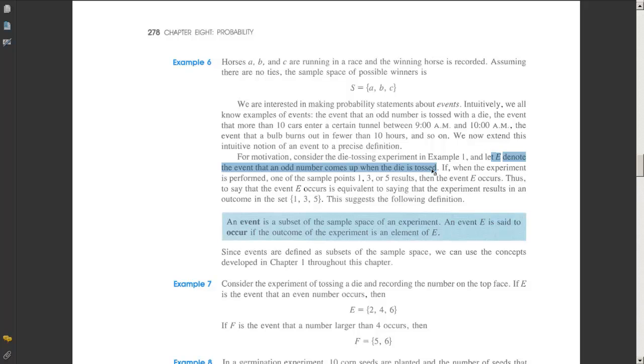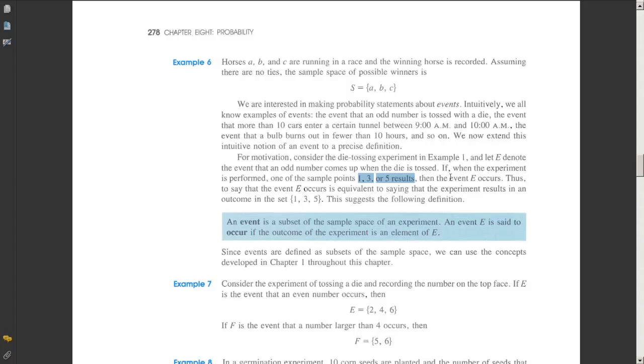If, when the experiment is performed, one of these sample points results, so if I get a 1, or a 3, or a 5, then I would of course say that I got an odd number. In other words, if I toss the die and I get a 5, then of course I would say that I got an odd number. So if any one of these sample points occurs, then we'll say that E has occurred, because E is getting an odd number.